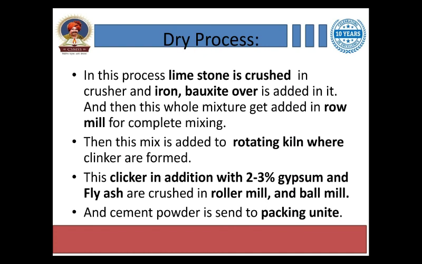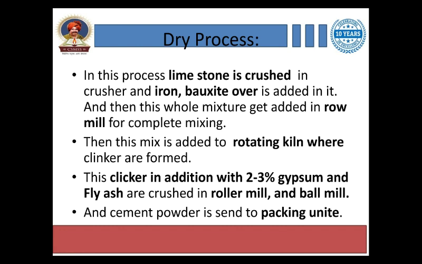So I have explained, or write it down in your notebook also, the total process of manufacturing of cement by the dry process. In this process limestone is crushed in a crusher and iron and bauxite ore is added to it, and then this whole mixture is added to the raw mill for complete mixing. Then this mix is added to the rotary kiln where the clinkers are formed.